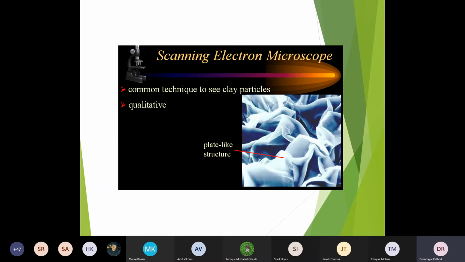Whenever we do some test on the clay soil, I will ask them to get an SEM analysis done for this clay, and we'll see what kind of minerals it has. We have it in NIT also, and IITs also have this kind of test. Okay, so we call it SEM analysis, scanning electron microscopic test. In that we can see that flaky behavior and so on. Okay, platelet kind of things.